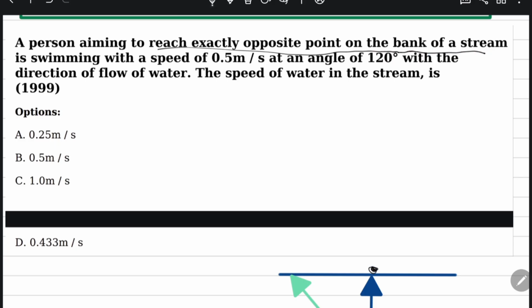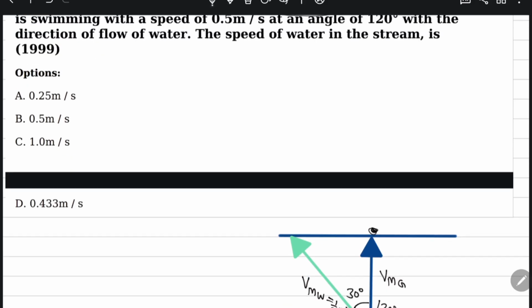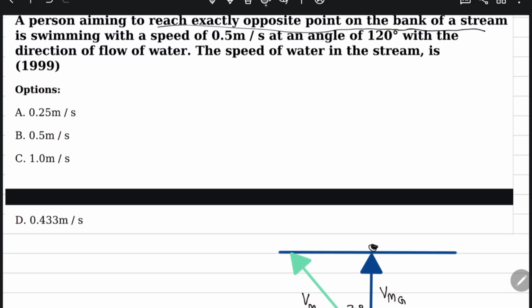This person tries to reach this point and is swimming with the speed of half meter per second at an angle of 120 degree with the direction of flow. And what they are asking is the velocity of water.